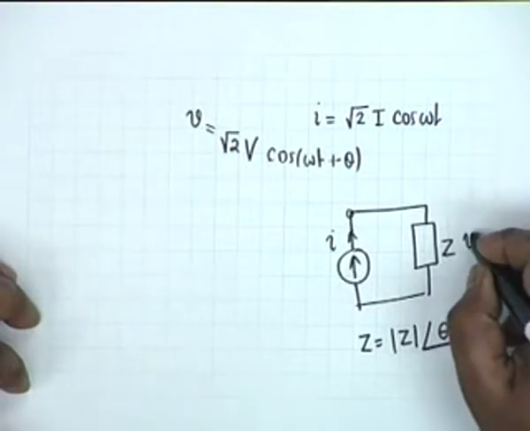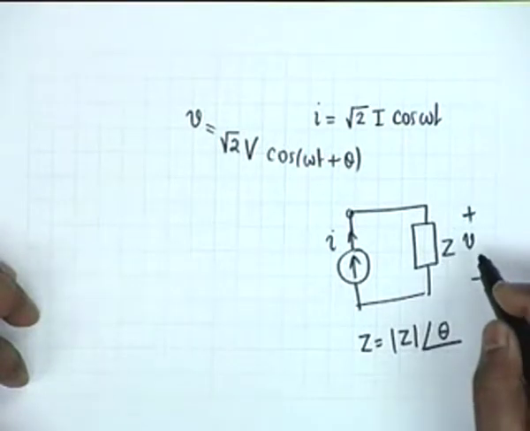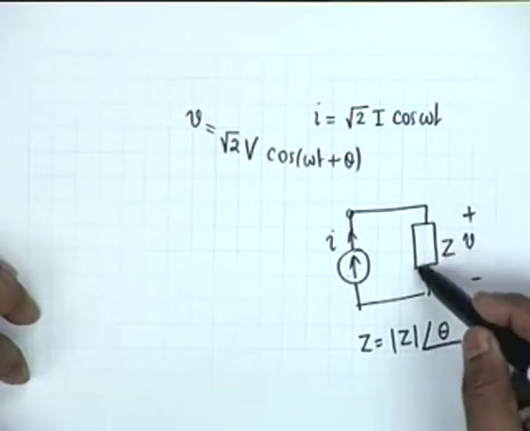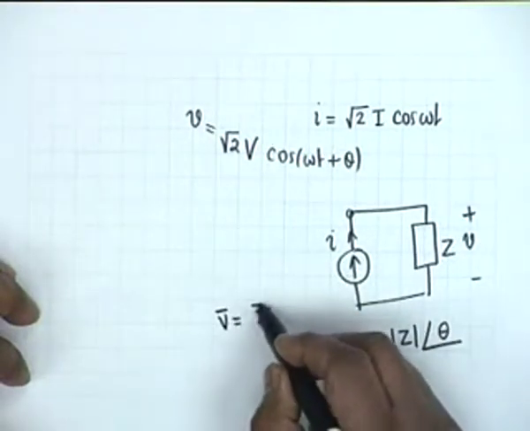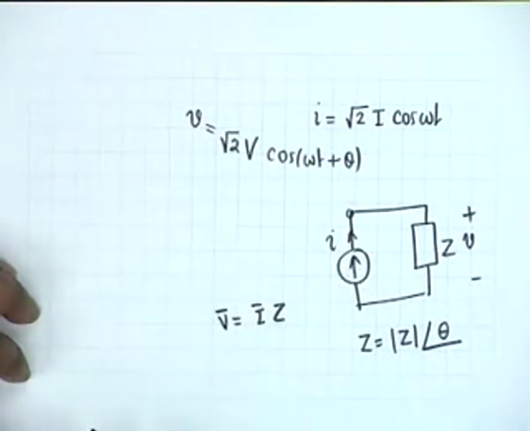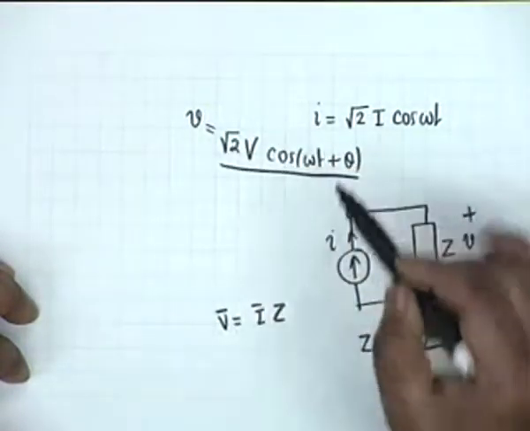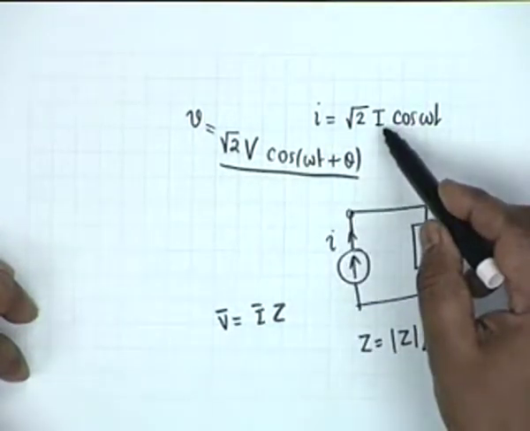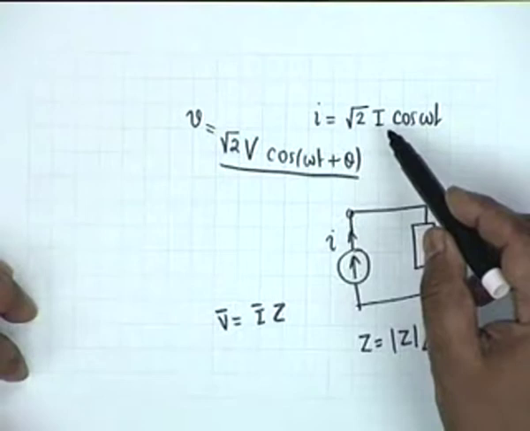Then the voltage developed across the impedance shall either lead or lag the current I by some angle theta, which is indeed the angle of the impedance Z. You see, the current and voltage phasors are I bar and I bar Z, and therefore the phase difference between V and I shall be the angle of Z, the impedance. And typically my voltage expression in the time domain shall look like this: root 2 V, where V, capital V obviously, is the product of capital I and the magnitude of the impedance.